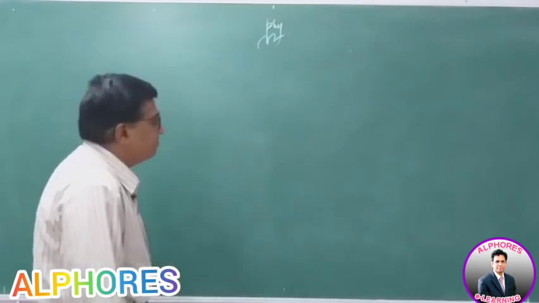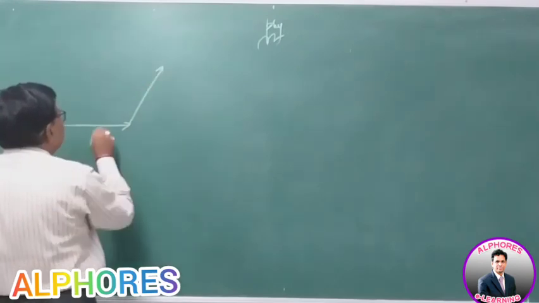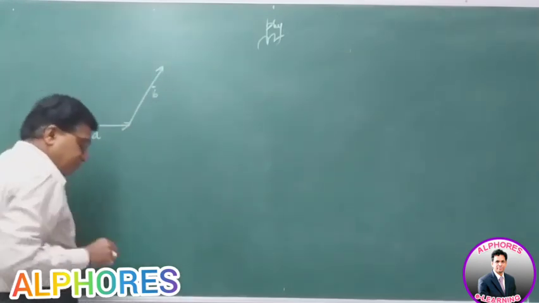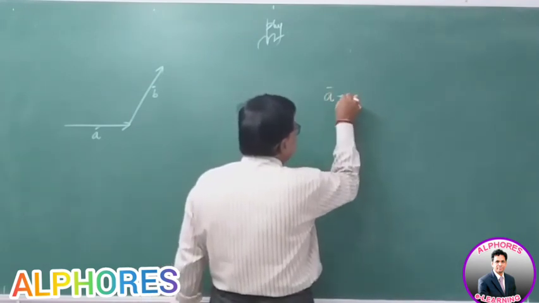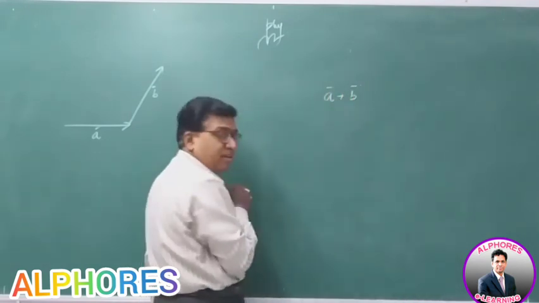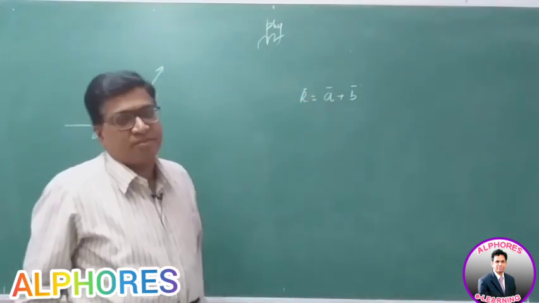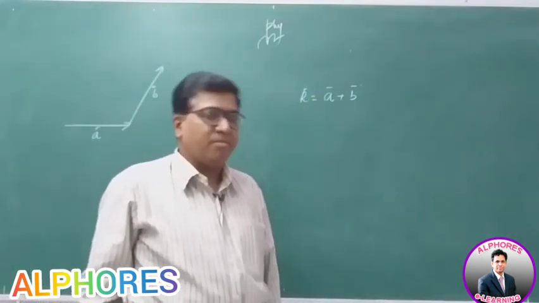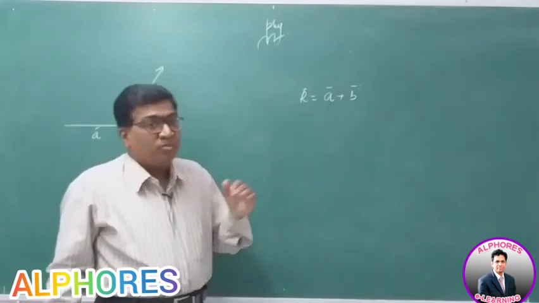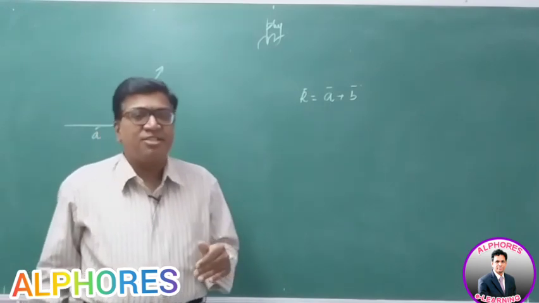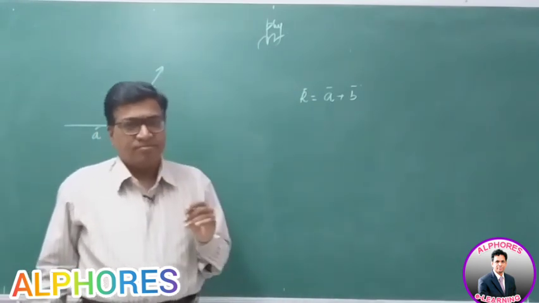For example, let us consider two vectors A bar and B bar. This is A bar, this is B bar. Now I represent the addition of these two vectors as A bar plus B bar. Let this be called R bar. So R bar is the addition of two vectors A bar and B bar, the addition resultant. Now this addition resultant first obeys the commutative law.